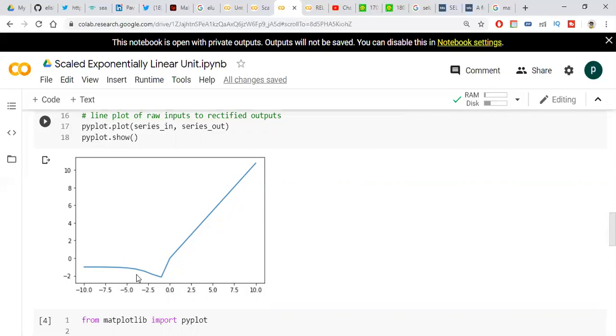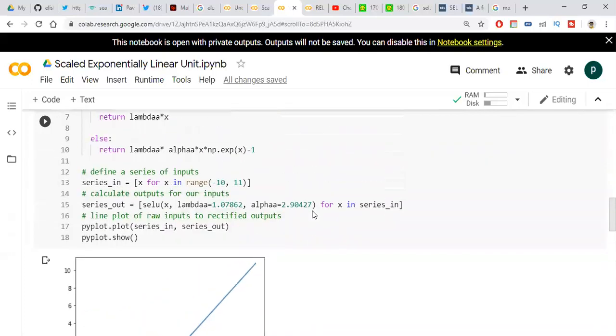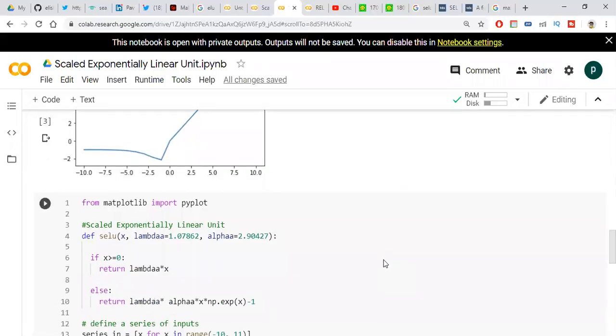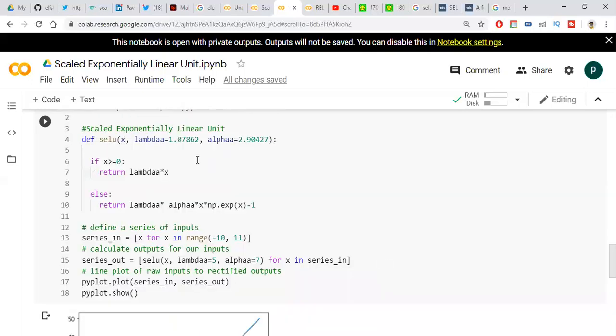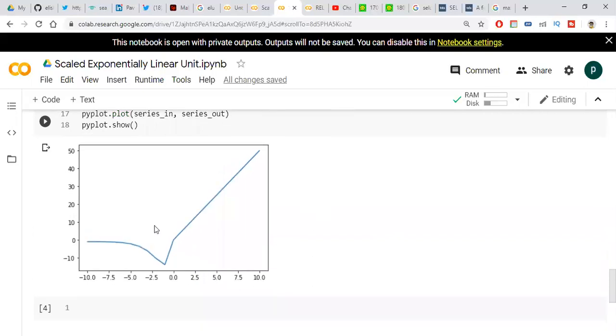That's why it allows some negative values, friends. Please note this point. It is a very important point in this activation function. I am changing the values of lambda and alpha for simplicity. I am putting these values, 1.0 and 2.0. See, there's some more than this.